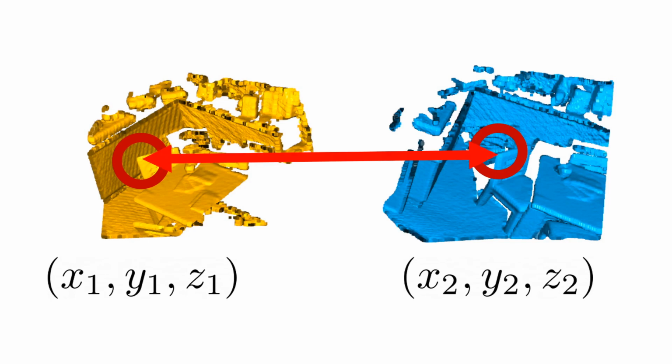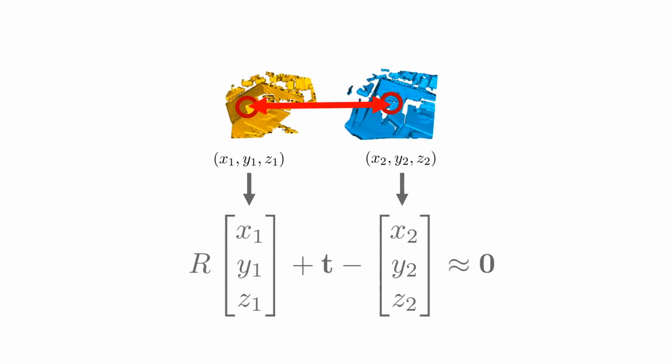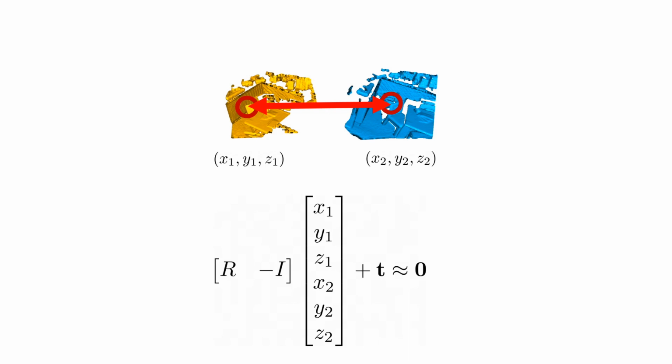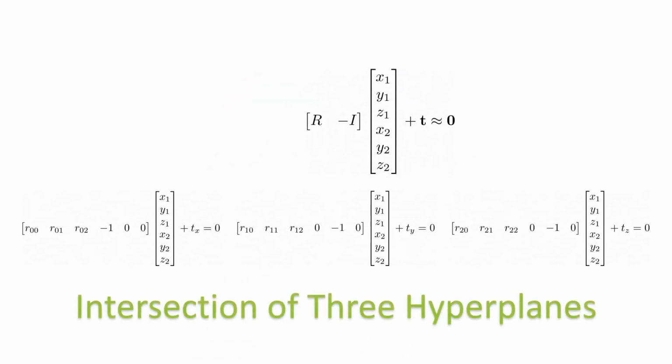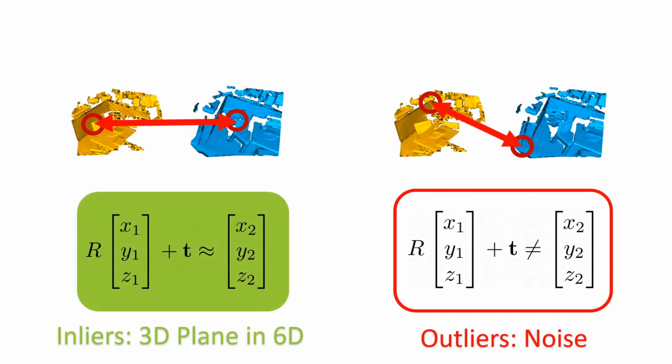Let x, y, z 1 and 2 be a correspondence. A correct correspondence will satisfy the transformation equation. If we reorganize the equation by concatenating coordinates, we get three hyperplane equations. In other words, inliers form a 3D plane in a 6D space, whereas outliers will form noise outside the plane.